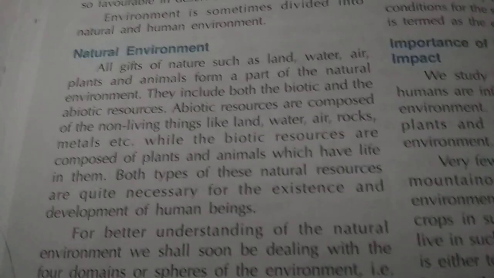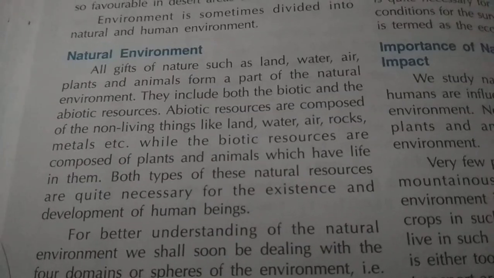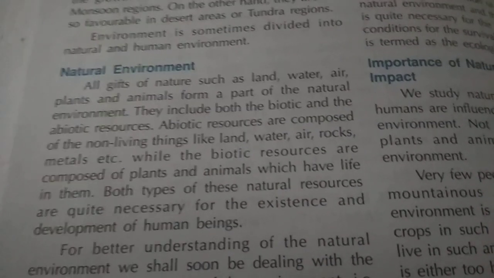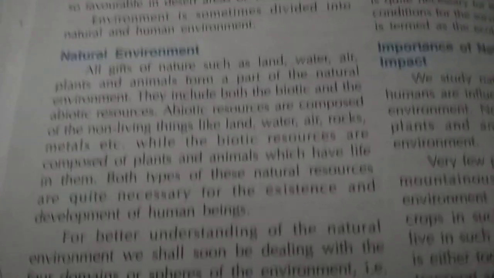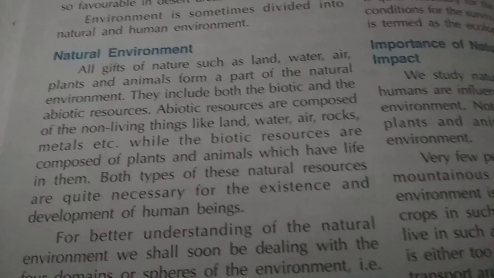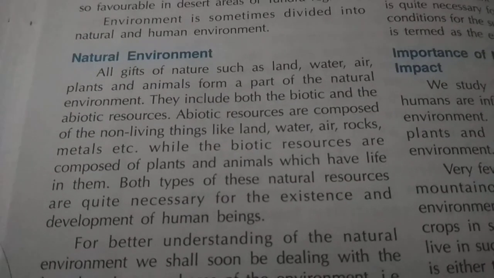Good morning students, we are studying chapter number 1 of geography, Environment, Natural and Human. In the previous period we learned what is environment.